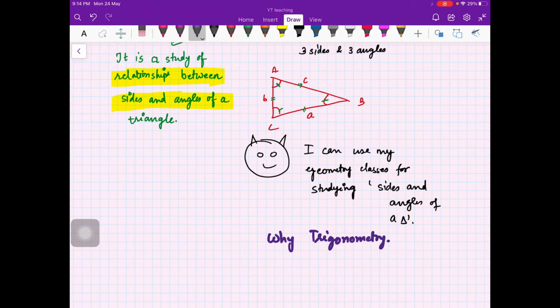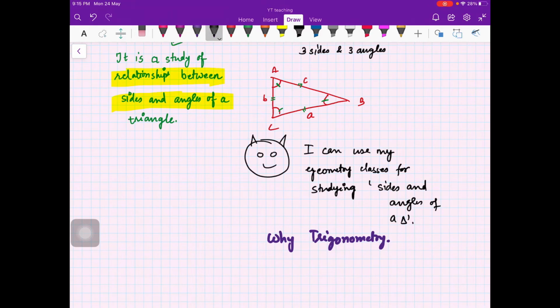Okay, so I'm going to answer it, but obviously I will not be able to answer it very completely, because trigonometry has wide applications. But still I'll just give you a very simple example which will at least convince you that there are things which you cannot do using geometry, but trigonometry will help you, right? As of now you don't know anything of trigonometry, I assume that, right?